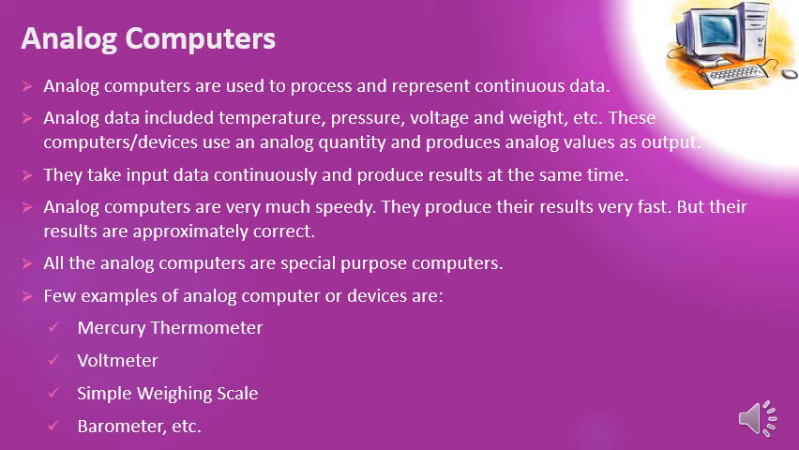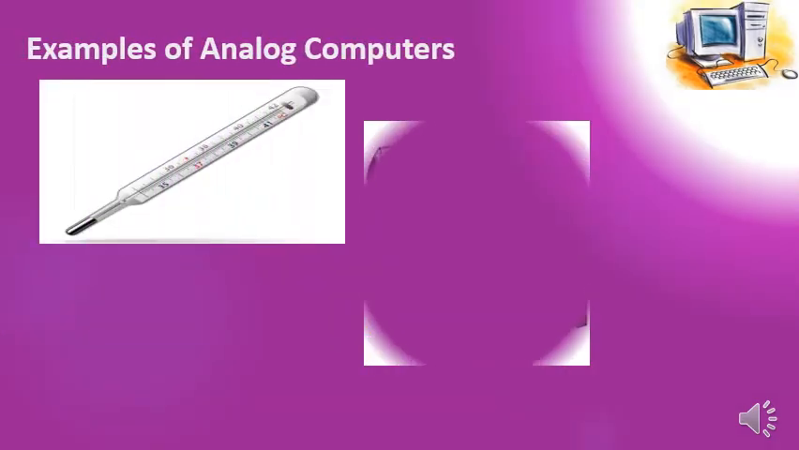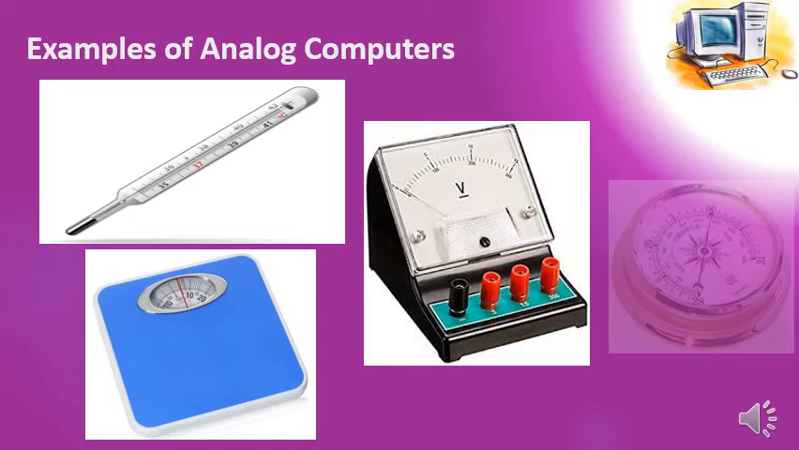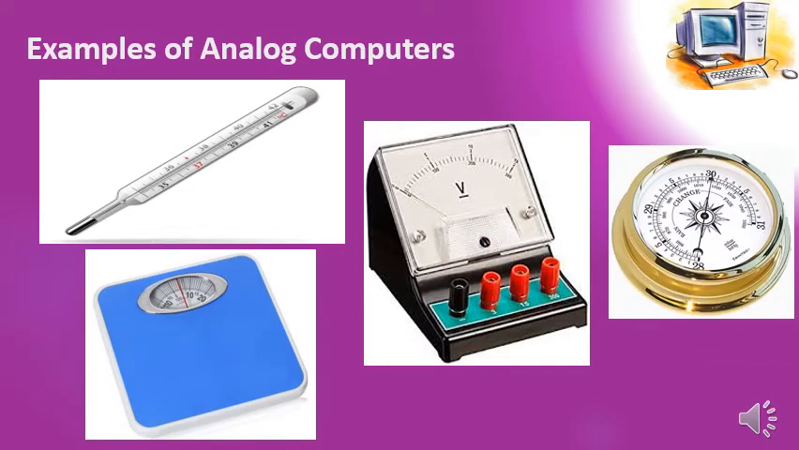A few examples of analog computers or devices are the mercury thermometer, which will always give you approximate readings of the temperature, the voltmeter, the simple weighing scale, and the barometer. These are the examples of analog computers: the thermometer, the voltmeter for measuring the voltage, the weighing machine, and the barometer, which will give you approximate predictions about the weather.